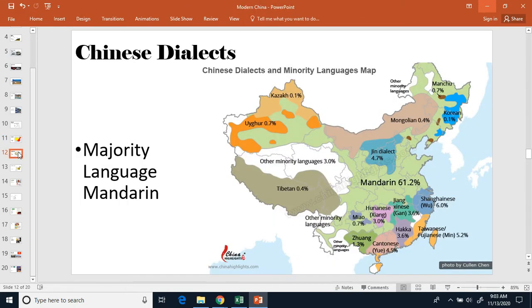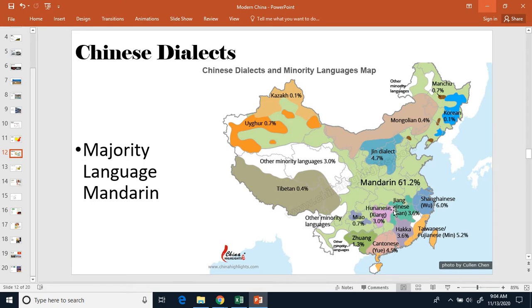All right, for China's language. This map right here shows all the languages in China. There's a couple of them. Mandarin's the main one. So mainly when people say Chinese, they mean Mandarin. You see how Mandarin, where it's at, is in the green here. And about 61.2% of people in China speak Mandarin.